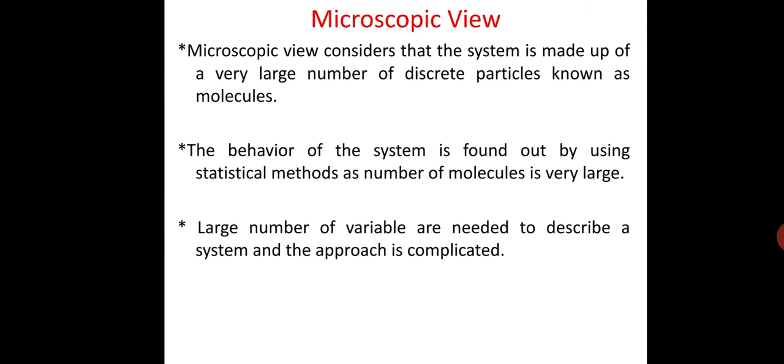However, the behavior of the system under both these views is the same and the results are compatible. In short, the gross values of the microscopic analysis are identical with those given by the macroscopic analysis.